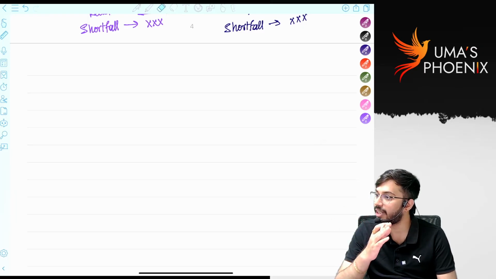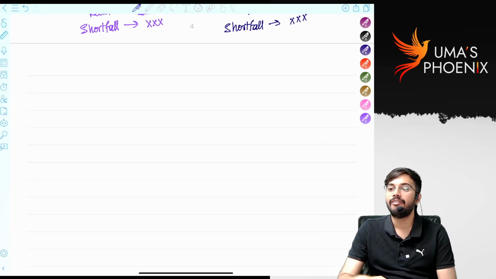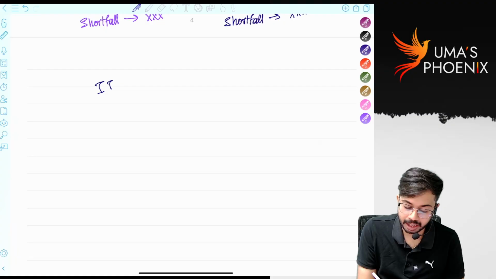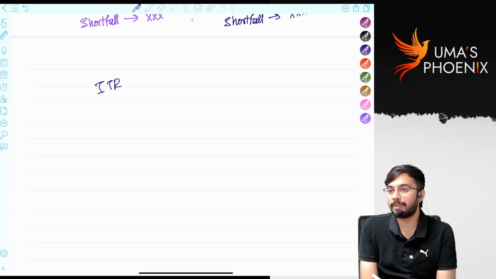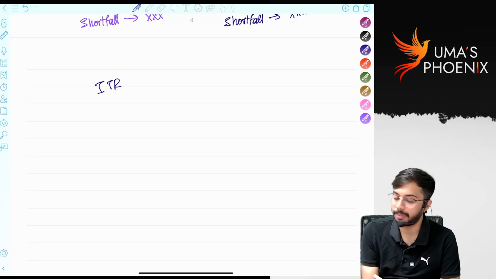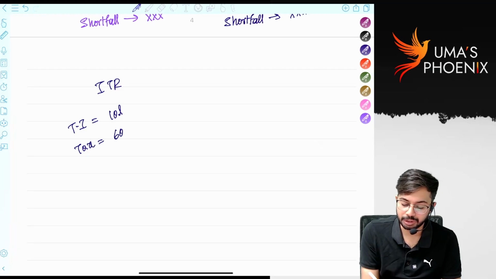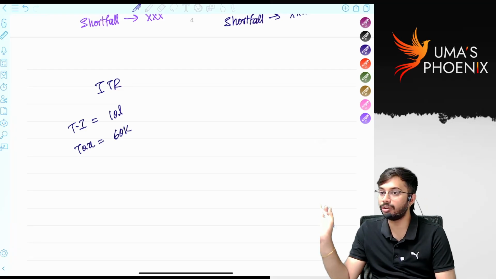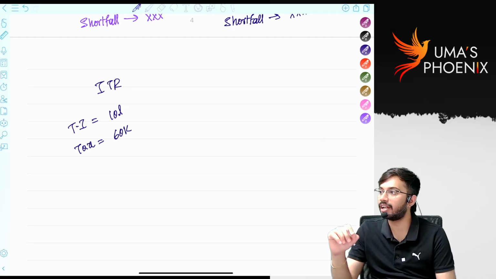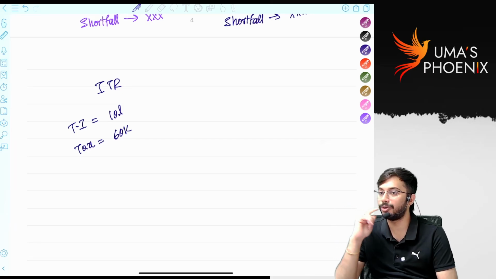Here, I wanted to tell you the difference between assessed tax and returned tax. Assessed tax is different, returned tax is different. Both are not the same. For example, I filed my income tax return. I'm in profession, right? Whatever my income is there, that is taxable under PGBP. I disclosed my total income 10 lakh rupees and I paid my tax 60,000. Don't calculate, it's a rough amount I took. Immediately Kaushik will say, sir, you don't know tax, you entered the wrong amount. He will say, no, this is just an approximate amount.